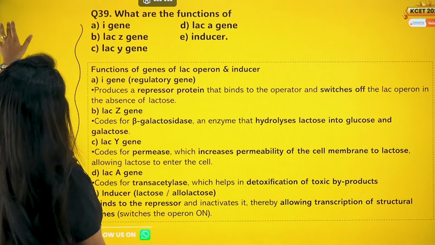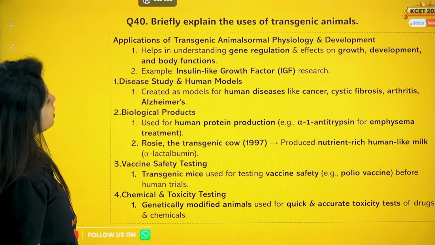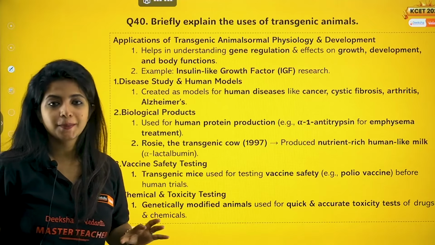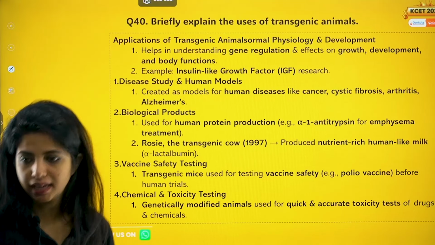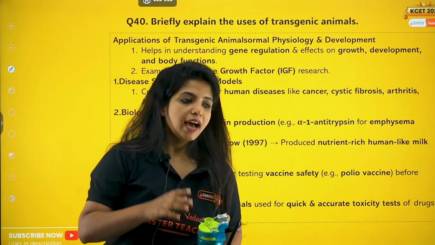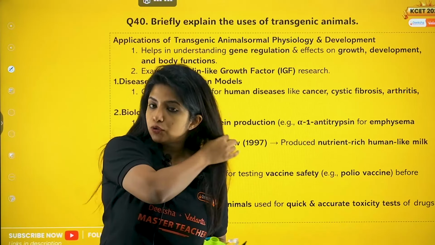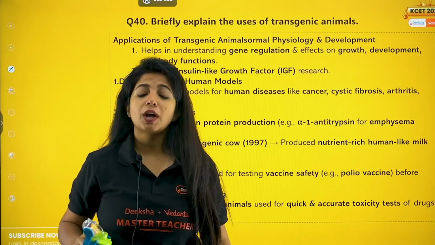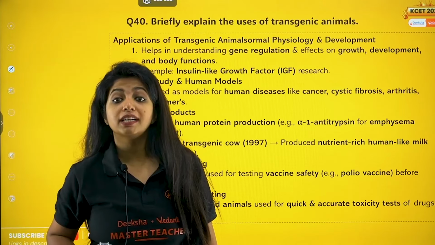Done? Done, ma'am. Now, briefly explain the uses of transgenic animals. What is the use of transgenic animals? Any guesses out there? Let me drink some water. Transgenic animals means basically I am inserting a gene into an organism. I'm transforming the organism for my own purposes. This is transgenic animal, as in genetically modified animals.